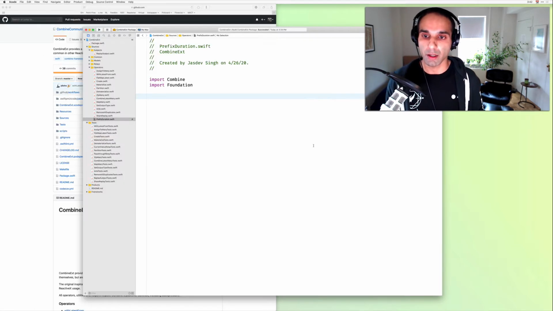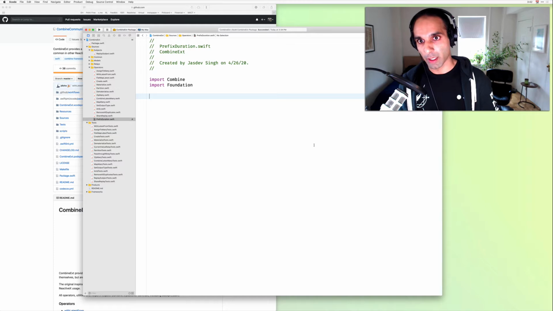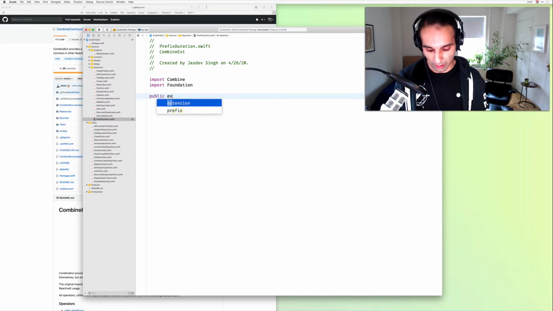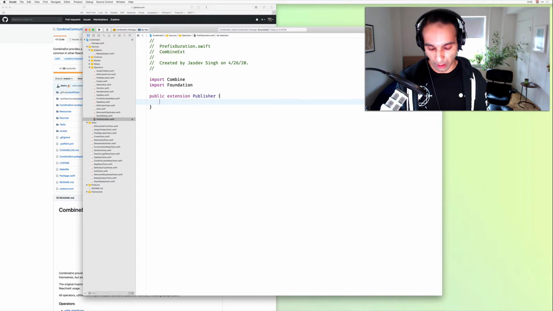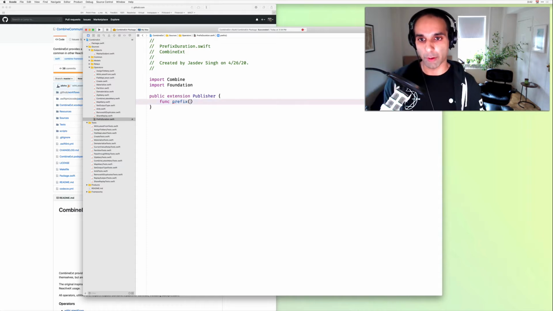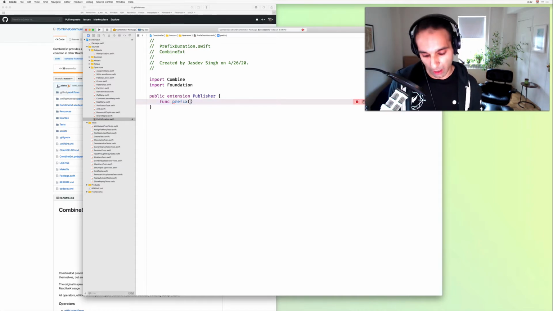So again, now that we're in CombineX and we want to expose this extension publicly to folks who are using this library, we'll do a public extension Publisher, singular, and we'll add a func called prefix. This will probably shake out in code review, but with regard to how we want to name this or give it argument labels, I was thinking prefix duration, but I can see the argument for having an external label like for, so prefix for some duration.